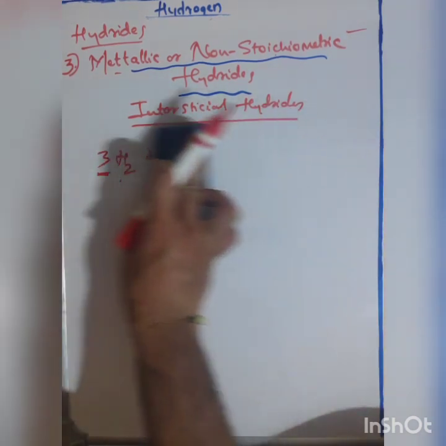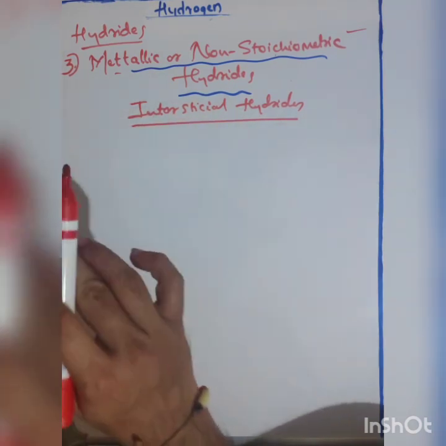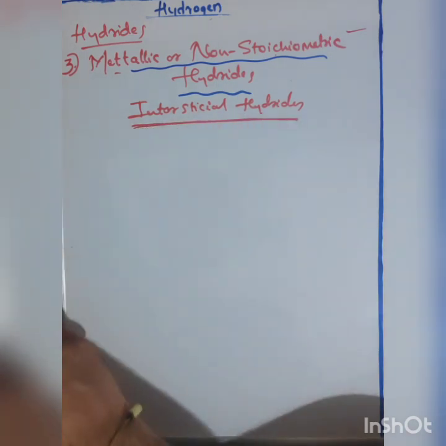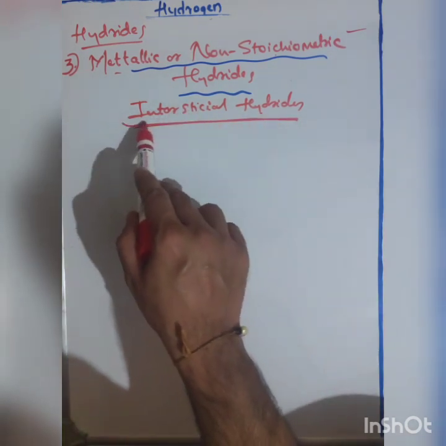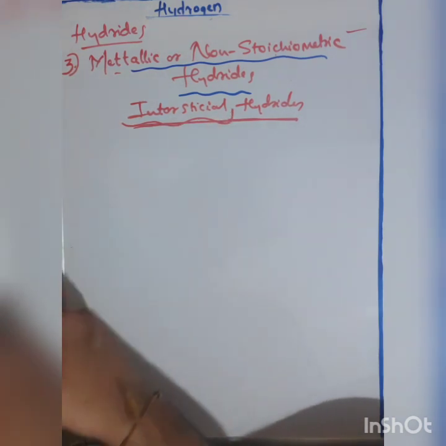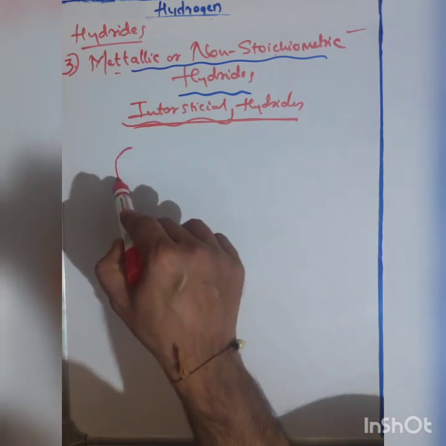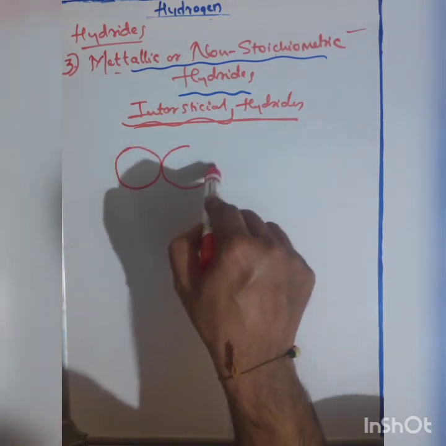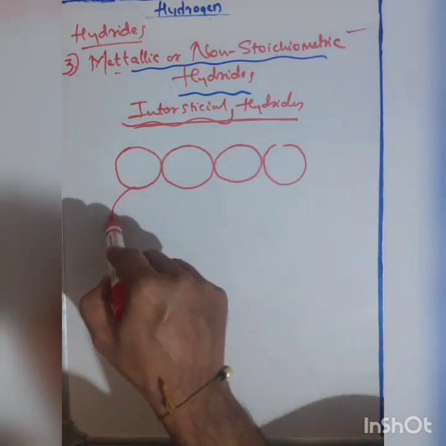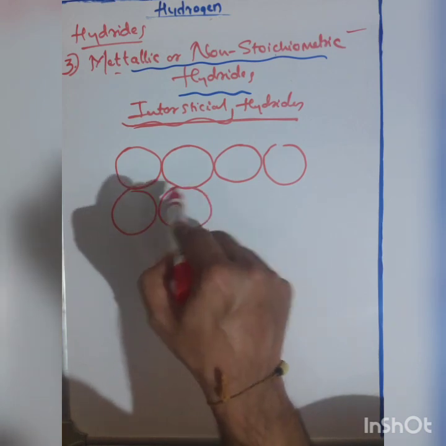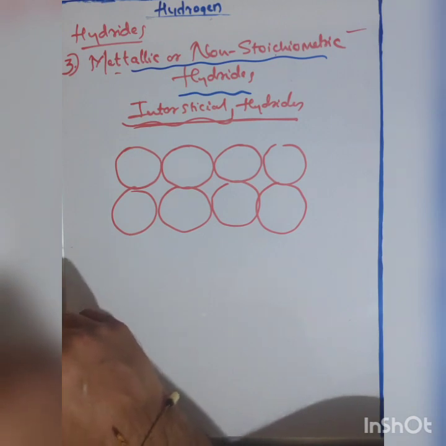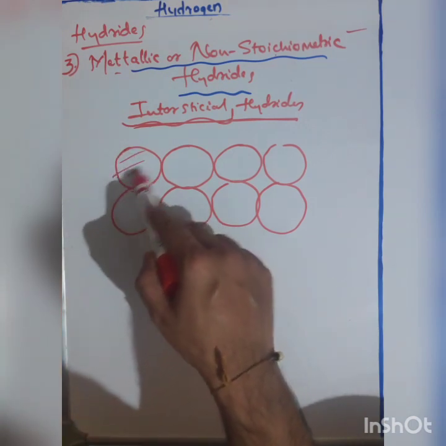These types of hydrides don't have a particular number, for example the interstitial hydrides. First of all, we will understand the meaning of interstitial. To understand it, I am going to consider one solid, and this solid is made up of a combination of big atoms.